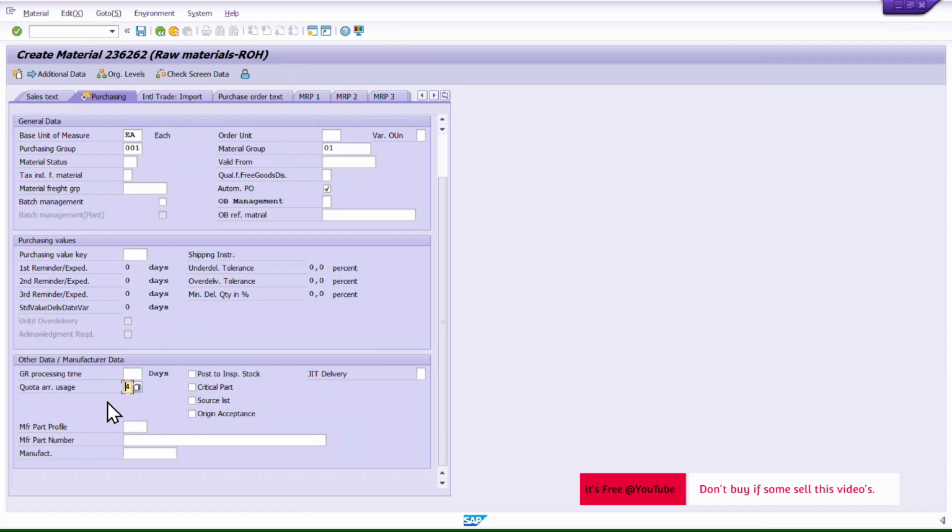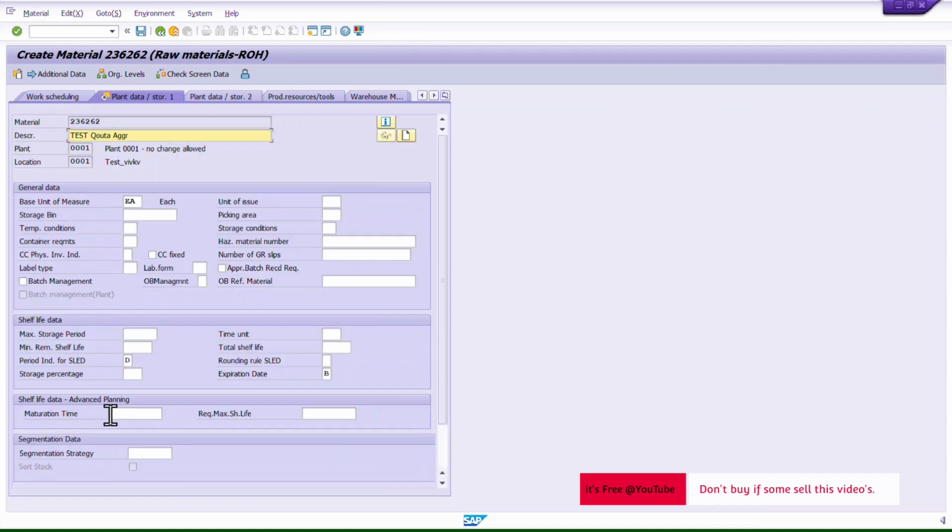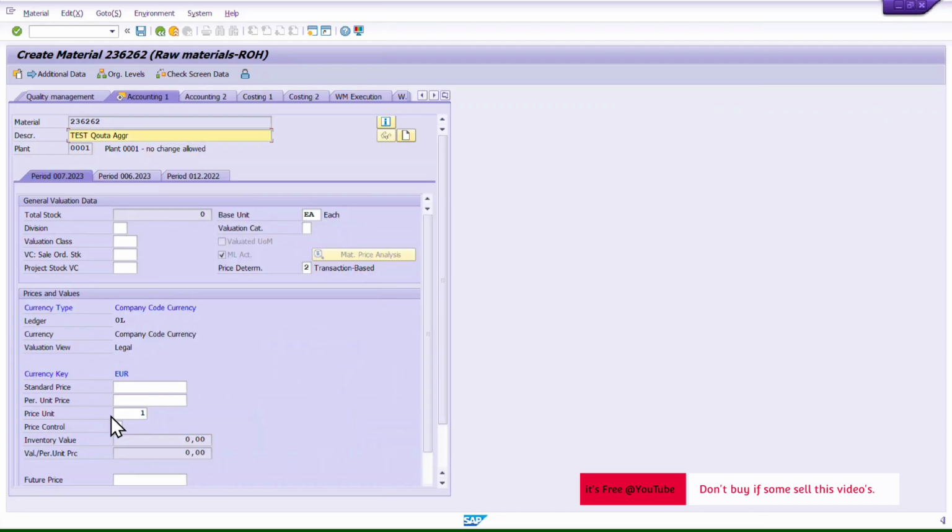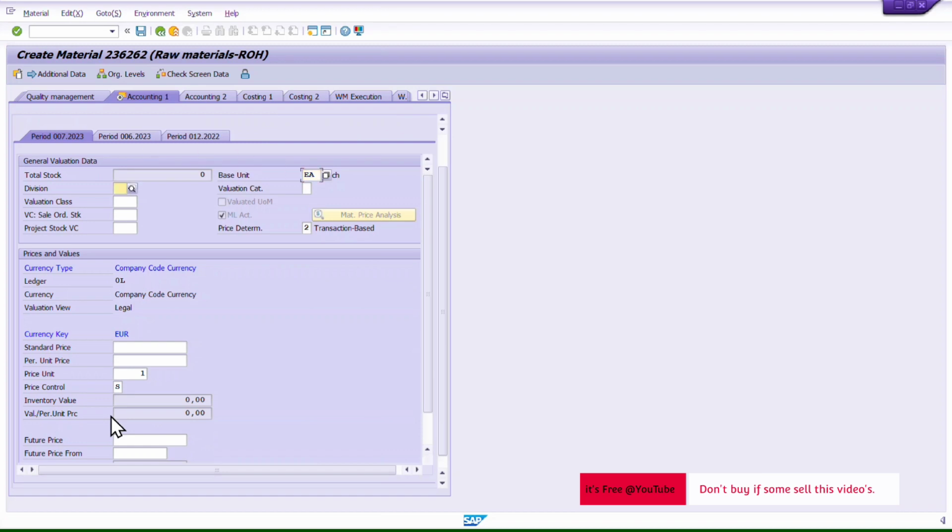This is the only change apart from a normal material that we do if we want to use quota agreement. Everything else is the same from a material perspective, and there is one more thing in MRP, but I will cover that later. So let's go into the basic material and see how this quota works.